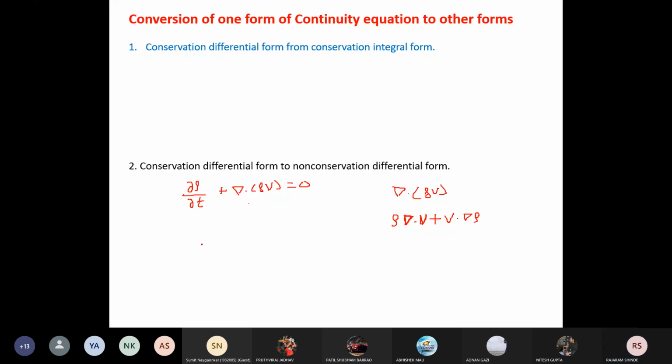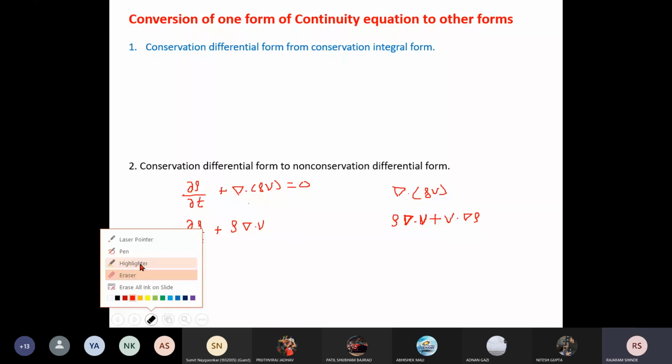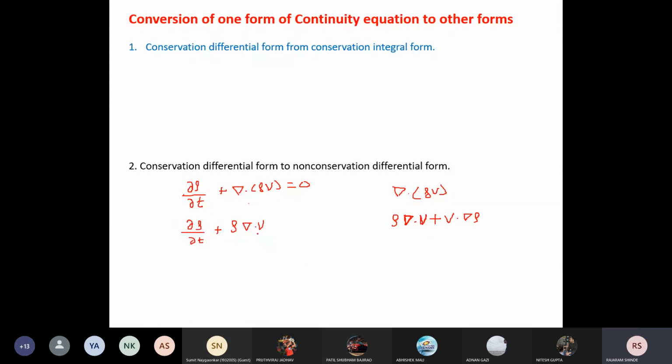So you will get the partial derivative of rho with respect to time plus rho del dot v plus v dot del rho, and this is equal to 0.